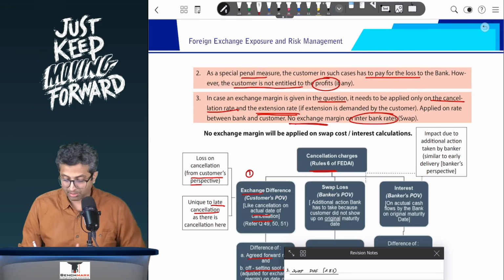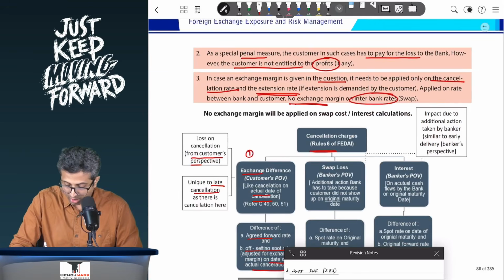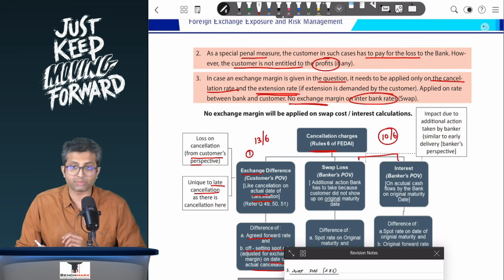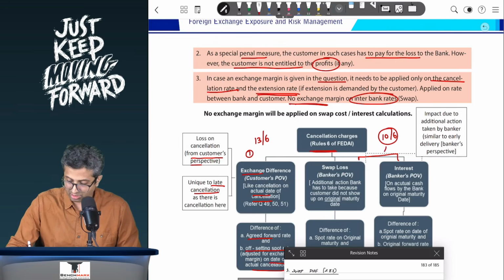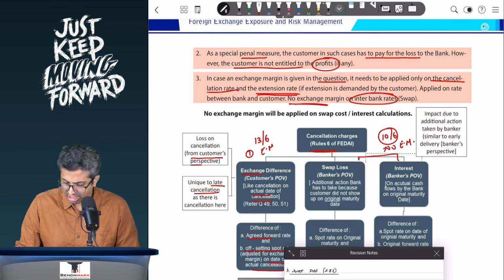Again, you should remember that point 1 will be, let us say, on the 13th June rates, similar to the example that you will study, whereas the swap loss or interest will be on the 10th June rates, because in the interbank market you have to deal on the 10th of June only. Over here there will be no exchange margin. However, over here there will be an exchange margin adjustment if that is given to you in the question.